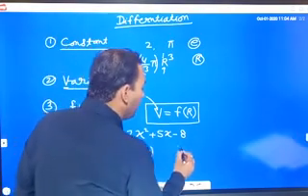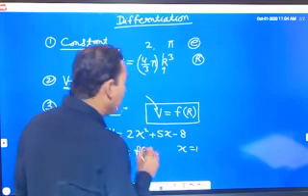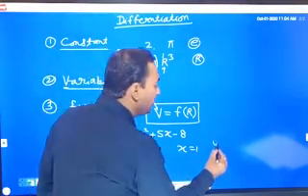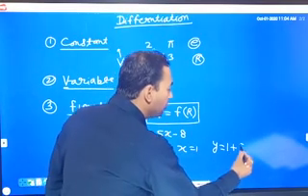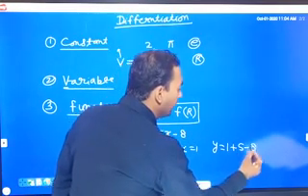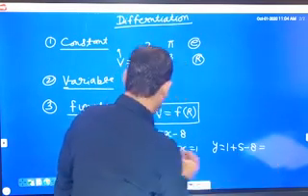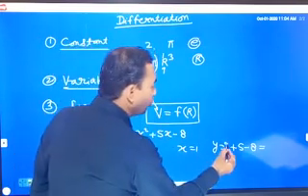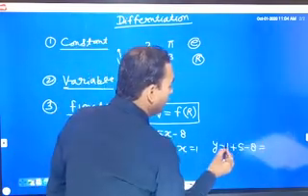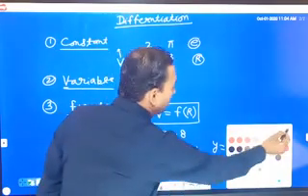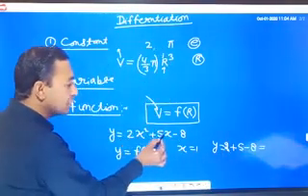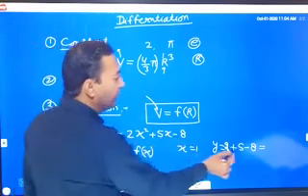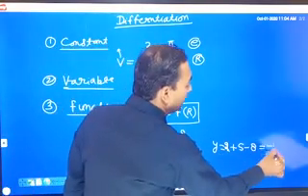For example, if we put x equal to 1, then the value of y becomes 2 plus 5 into 1, 7, minus 8, which is minus 1.